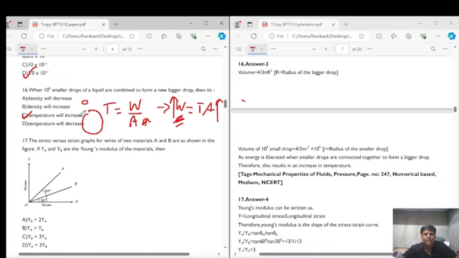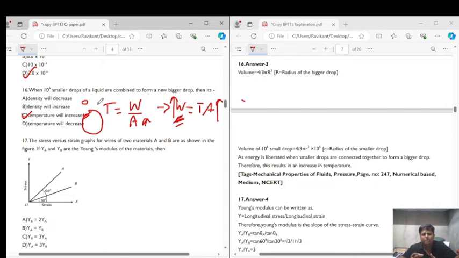Option C is the correct answer. That is, if some work has been done, some heat will be liberated, therefore the temperature will increase when the small droplets combine together. This could also be explained with a contrary example, that whenever a person gets unconscious, we